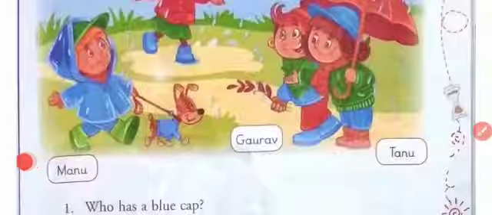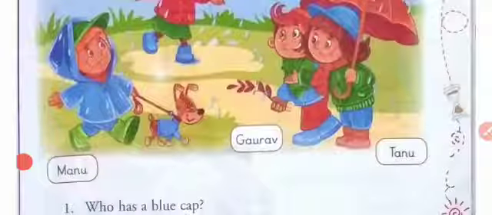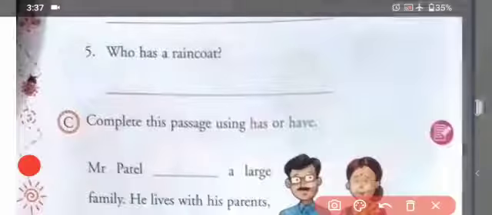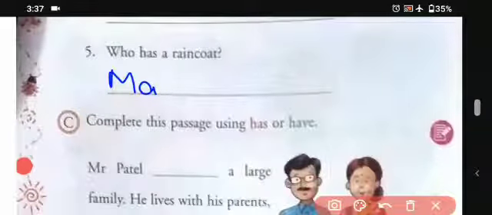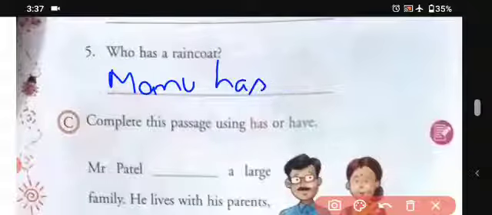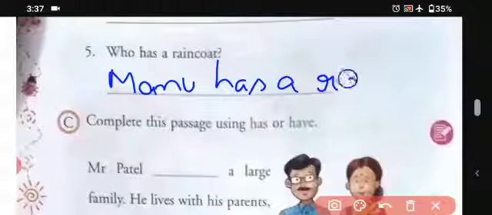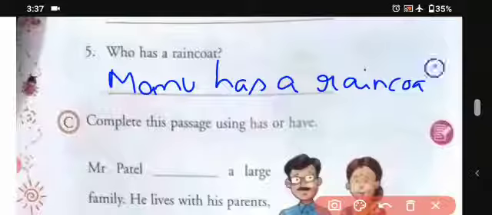So let's see who has a raincoat. Yes students, we can see here Manu has a raincoat. So we'll be writing here Manu has a raincoat. Okay students, so this is how we have to do the exercise.